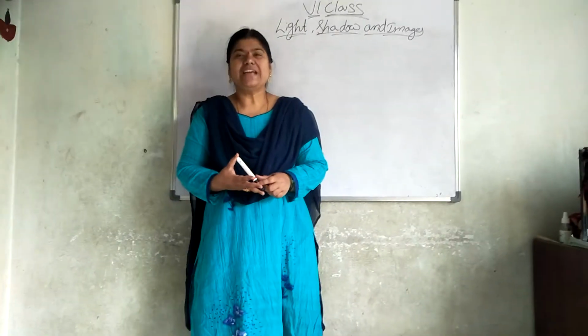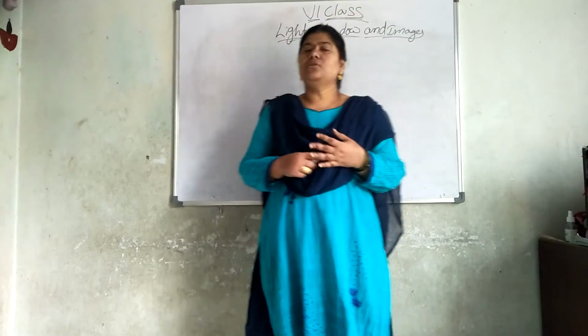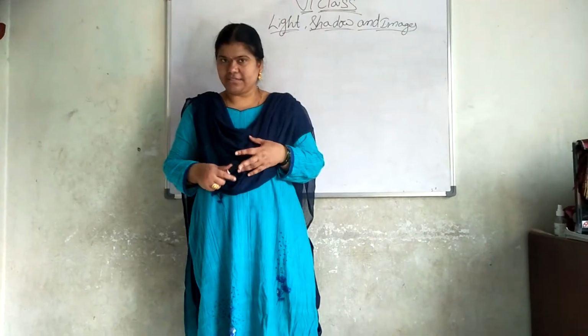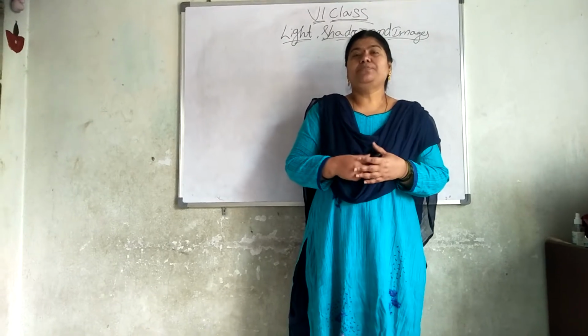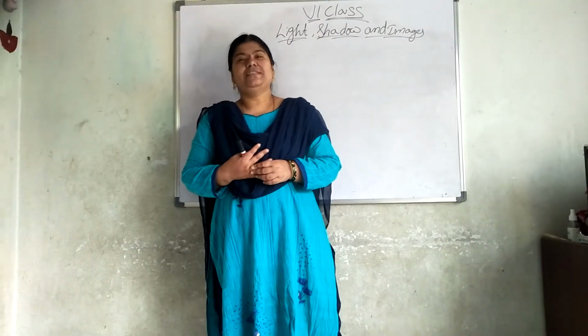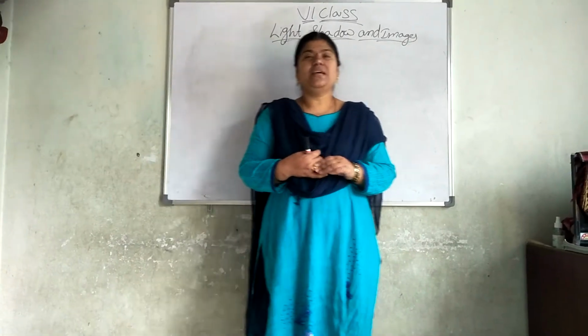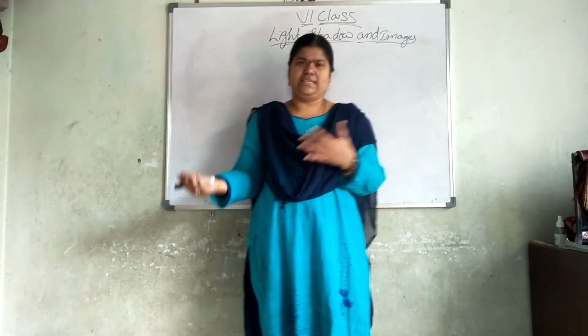We are discussing light, shadow and images. Yesterday I talked about three kinds of substances. What are those? Opaque, transparent and translucent. What are opaque substances? Substances through which light rays do not pass are called opaque substances, like human beings, books, pads, etc.